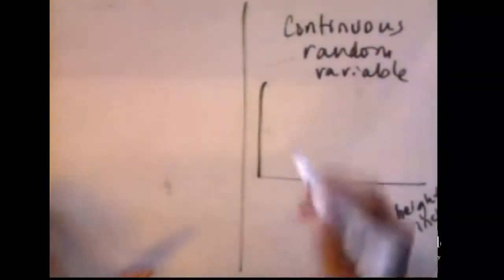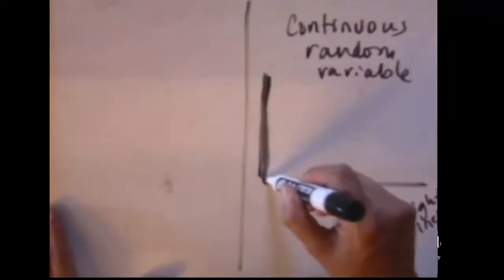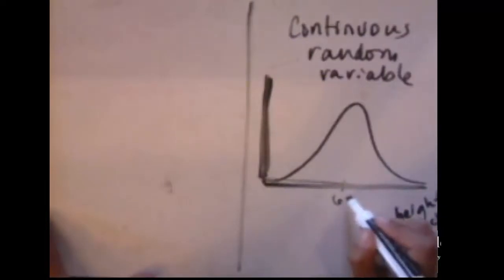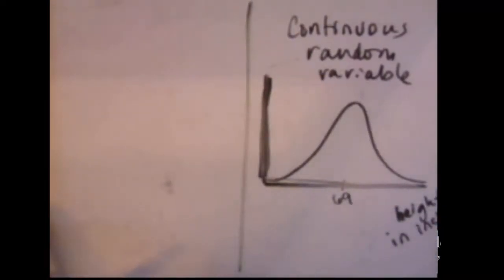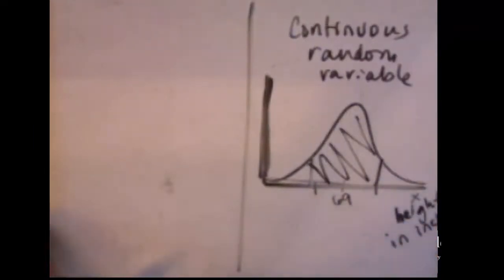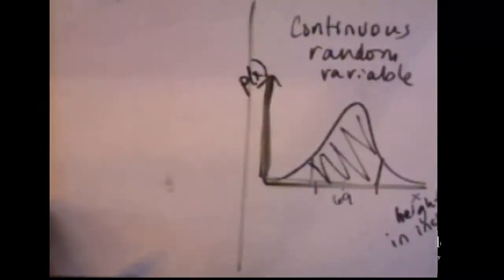So that's a continuous variable, height in inches. And we could have the heights of men in the United States are normally distributed, and the mean height, I don't know, let's say 69 inches, I guess that's only 5'9", but I'm just making it up, doesn't matter. So we would have x, here's the probability that you would be between some certain values, some certain heights, and we would write the probability of x up here.